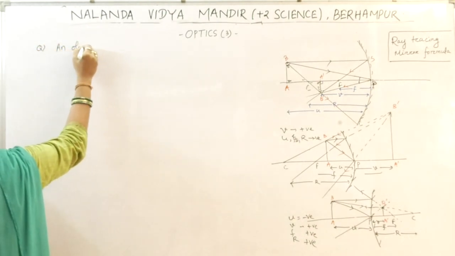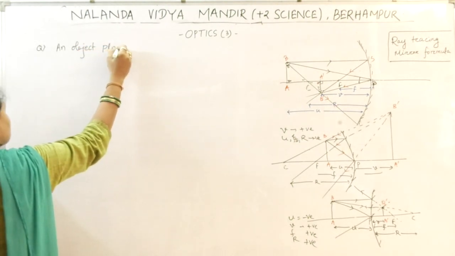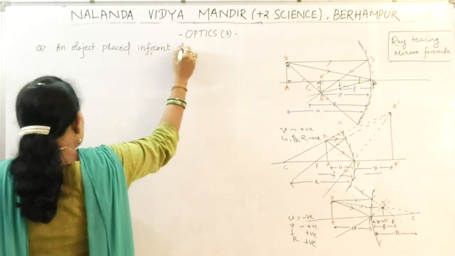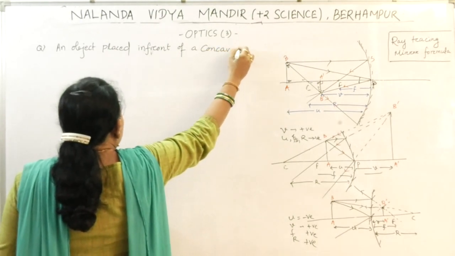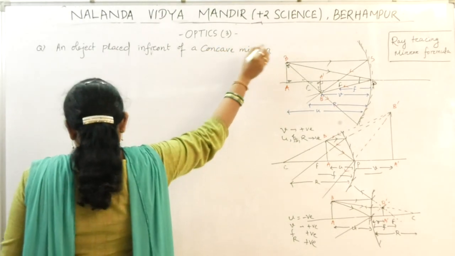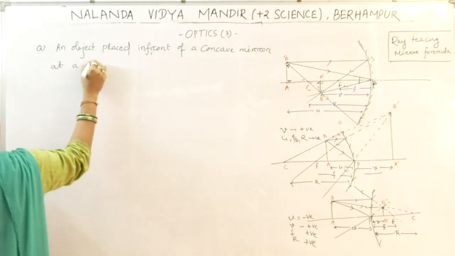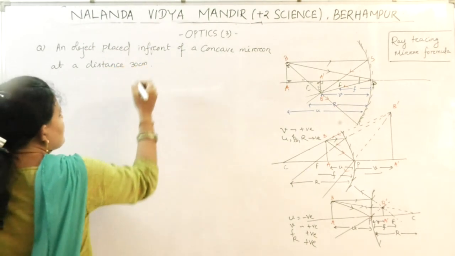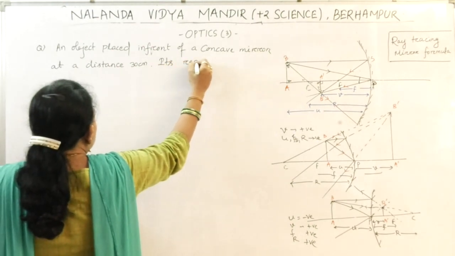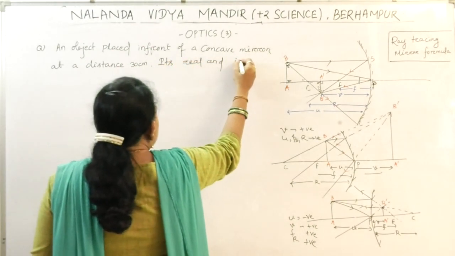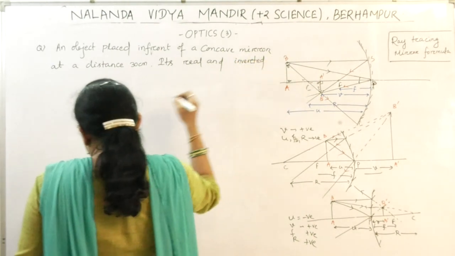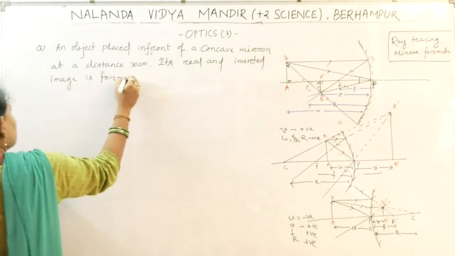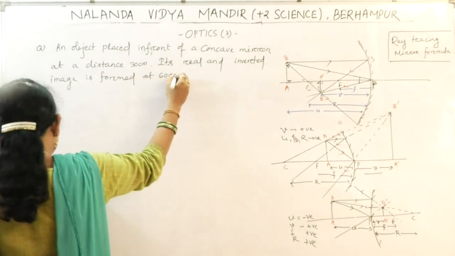An object placed in front of a concave mirror at a distance of 30 cm, its real and inverted image is formed at 60 cm.